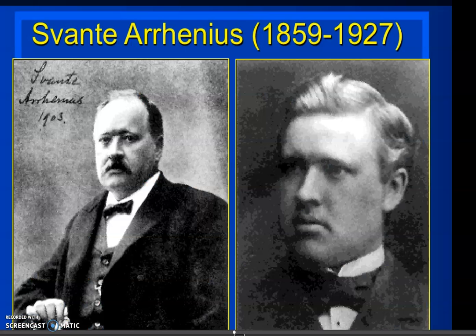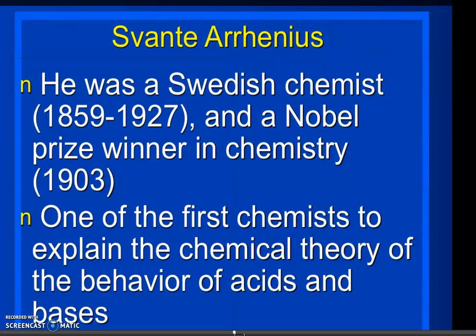The Arrhenius theory was formulated by the scientist Svante Arrhenius. His full name is Svante Arrhenius, so his theory is known as the Arrhenius theory. He was a Swedish chemist and a Nobel Prize winner.